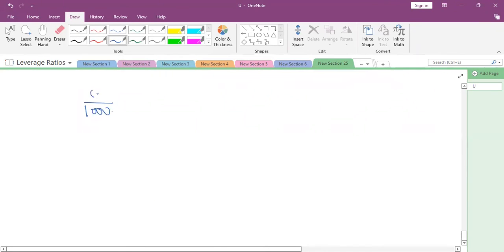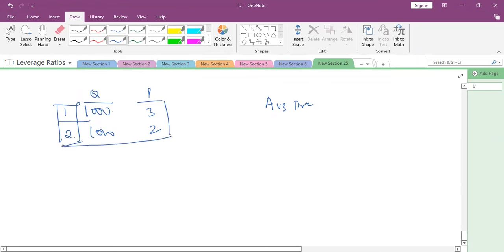1000 is the quantity, price is 3 rupees. 1000 is the quantity, price is 2 rupees. What is the average price when we consider these two values? General discussion. What is the average price? What is the weighted average price? Tell me.